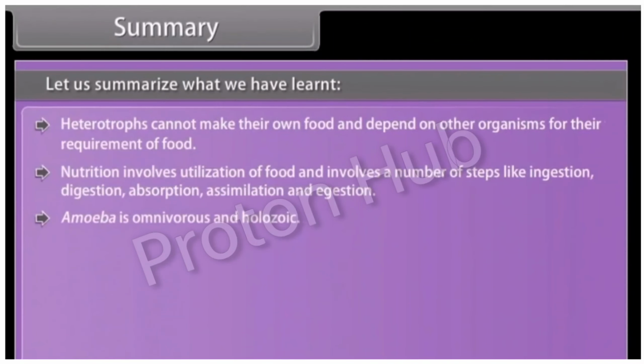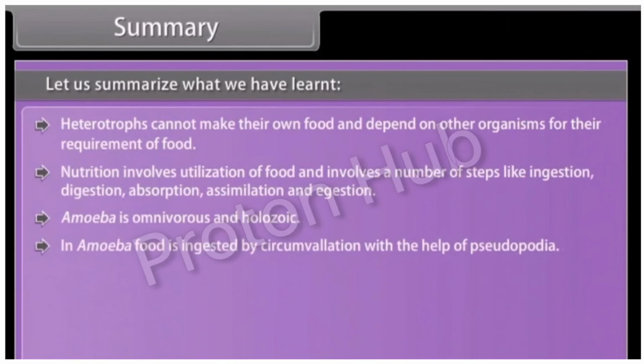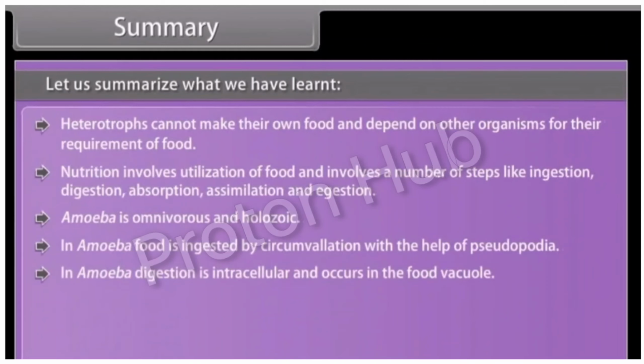Amoeba is omnivorous and holozoic. In amoeba, food is ingested by circumvallation with the help of pseudopodia. In amoeba, digestion is intracellular and occurs in the food vacuole.